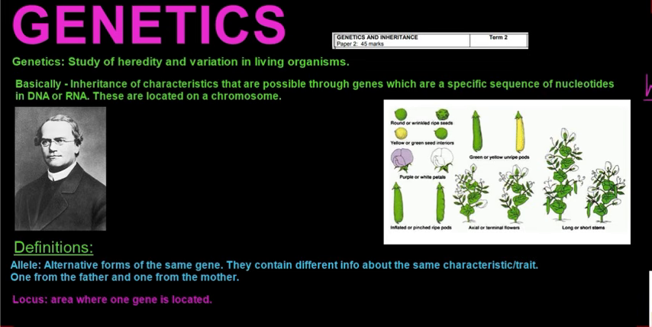So the topic that we'll be starting with today is genetics and inheritance. Now, as in your exam guidelines, it is in paper 2 and it's about 45 marks, which is quite a lot. That's about a third, just under a third of paper 2's marks.